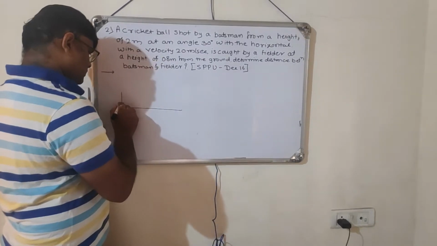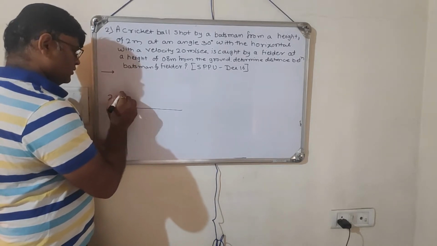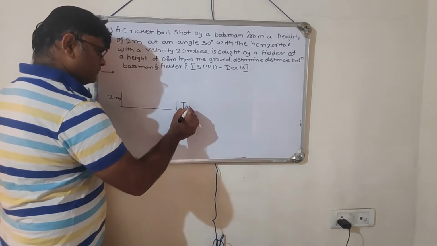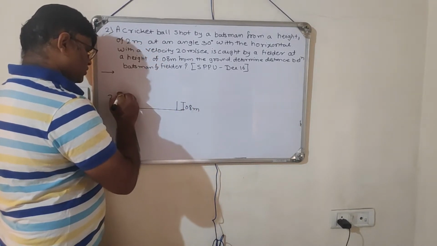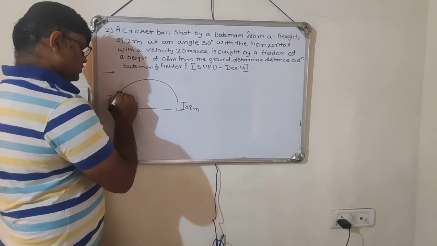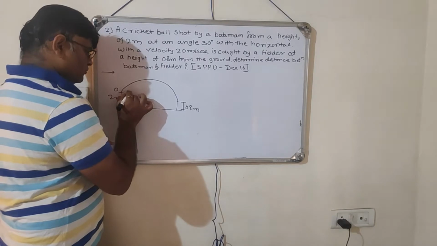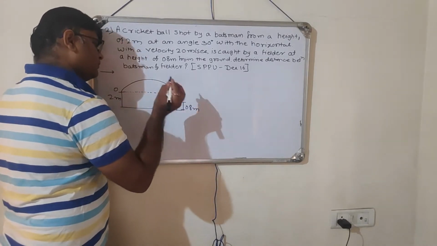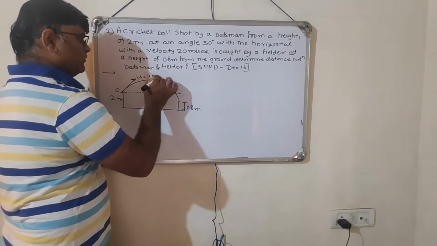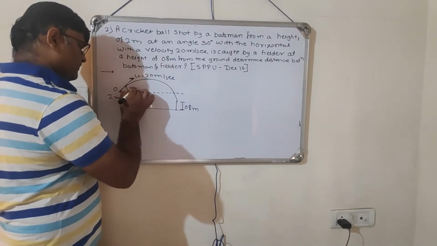See, the ball is shot by the batsman from the height of 2 meter, right? The fielder's height is 0.8 meter. So this ball is going to be caught by the fielder like this. This is my reference point. I will take this as my reference point, this is my origin O. u is given as 20 meter per second, right? What else they have given? Yes, the angle of projection is given, 30 degree.